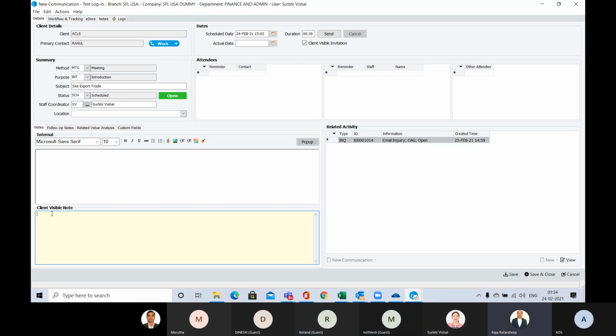Those things can be managed. And this client visible note is primarily to put out the agenda for the discussion, so that the client can see it. Yes, exactly. And these are the attendance details, to whom you want to be there in the call.